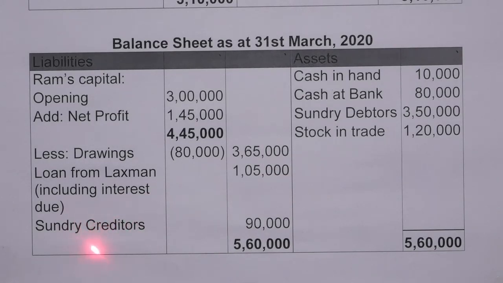Creditors, this is the closing balance of creditors, 90,000. And cash in hand, which is the closing balance, that is 10,000. Cash at bank, closing balance 80,000. Sundry debtors 3 lakh 50,000, which is the closing balance. Stock in trade 1 lakh 20,000, which is also the closing balance. So the total of the assets is 5 lakh 60,000. The total of the balance sheet is 5 lakh 60,000.